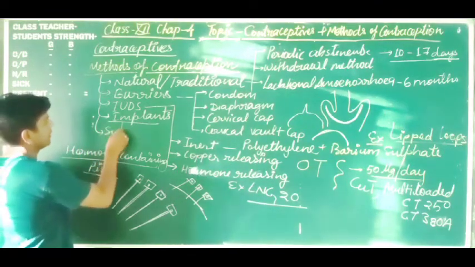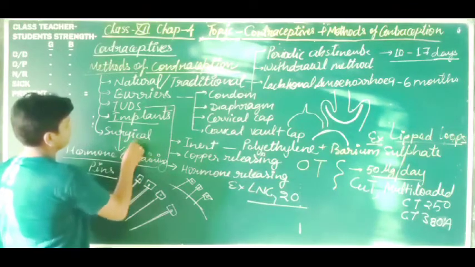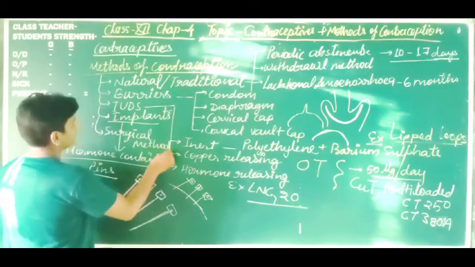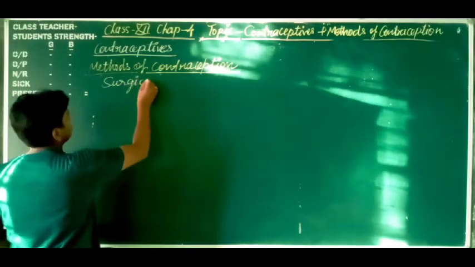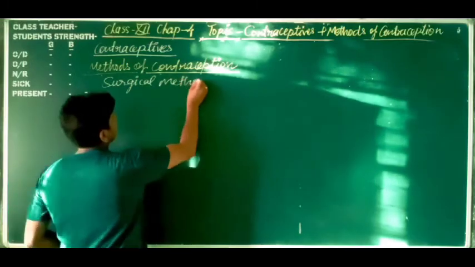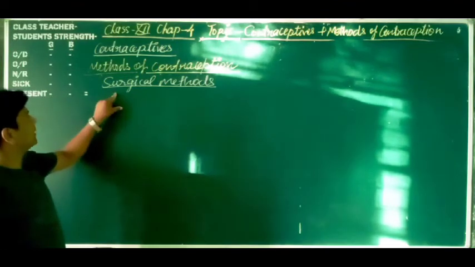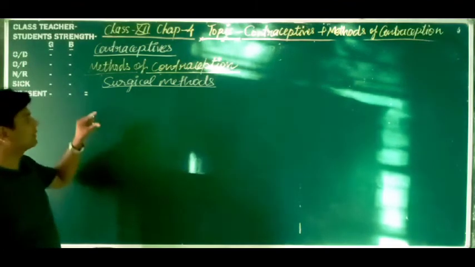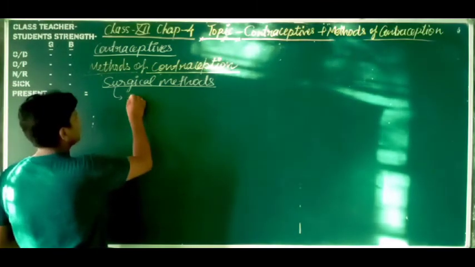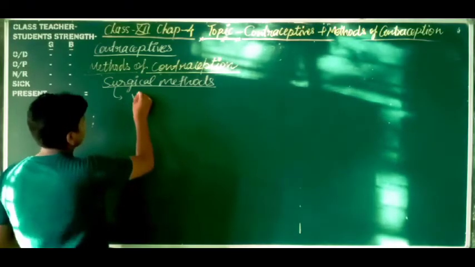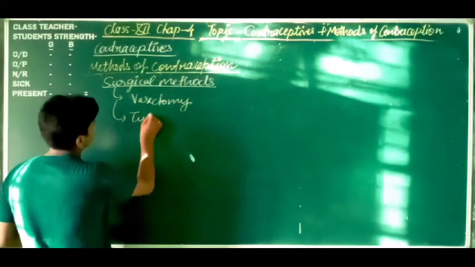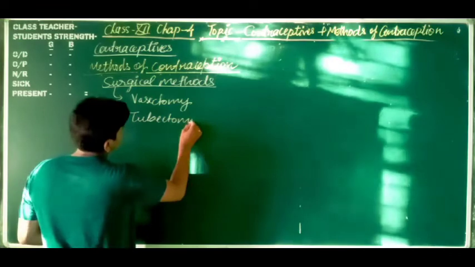This is the surgical method. So let's discuss about the surgical methods. Surgical methods are irreversible methods. Okay, so this is the method of contraception which is irreversible, or the chances of reversibility are less. So these are two methods, vasectomy and tubectomy. What is vasectomy and tubectomy?